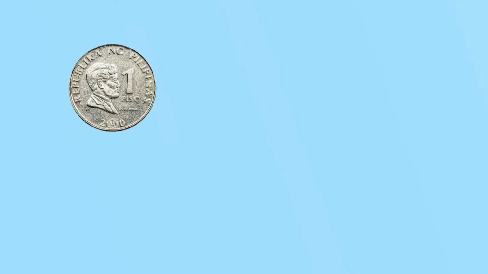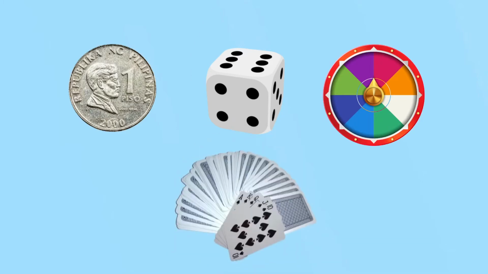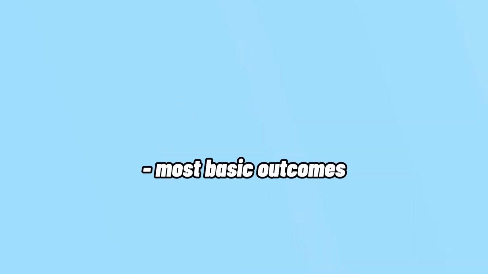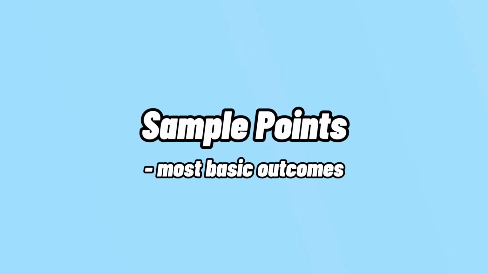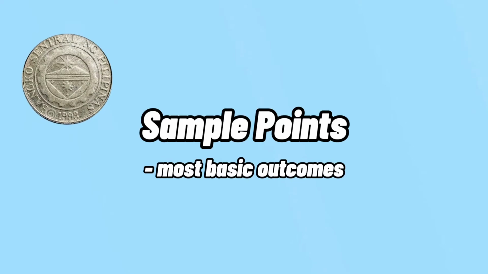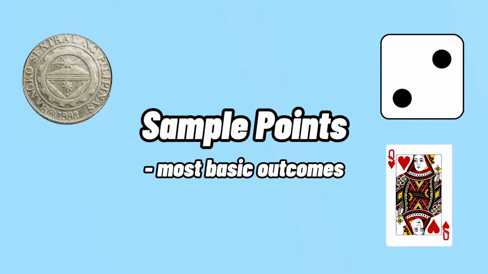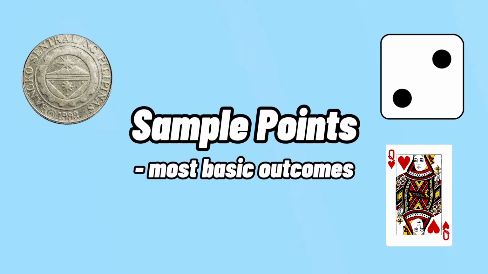Other examples include rolling a die, spinning a wheel, picking a card in a deck, and many more. The result of a single probability experiment is what we call an outcome. The most basic outcomes are what we call sample points. We could have the tail of a coin, a 2 on a die, or a queen from a standard deck of cards as examples.